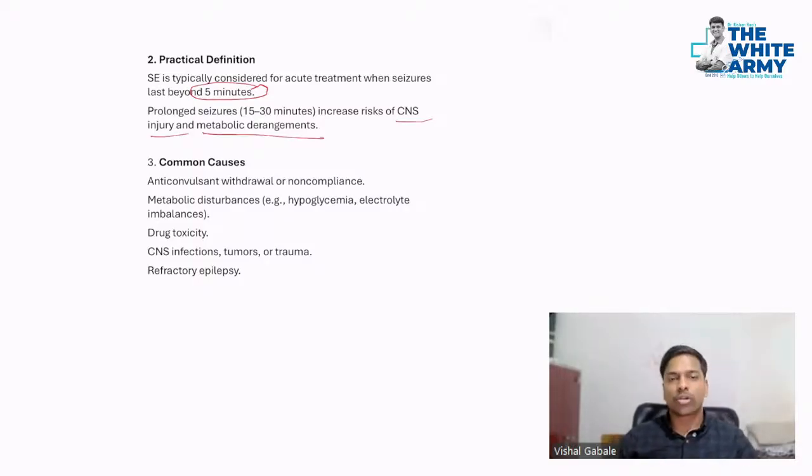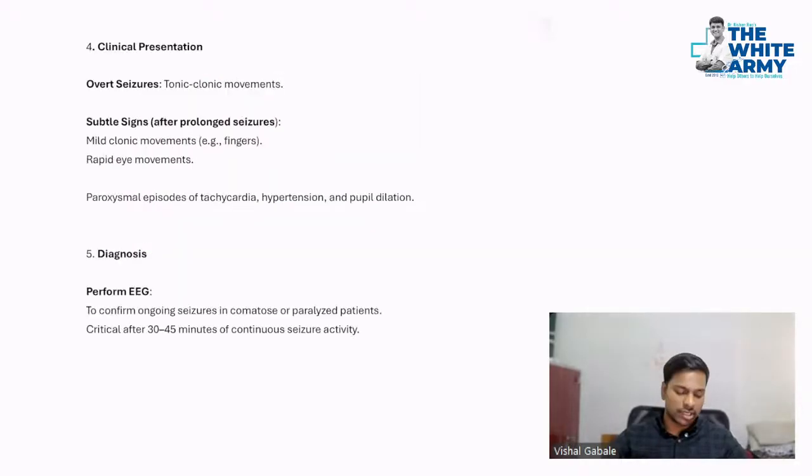Now, what are the common causes? The most important and most frequent cause is anticonvulsant withdrawal without the doctor's prescription, or non-compliance with the doctor's prescription. Metabolic disturbances, drug toxicity, CNS infection, tumors, and refractory epilepsy can also be causes. These are some other causes of status epilepticus.